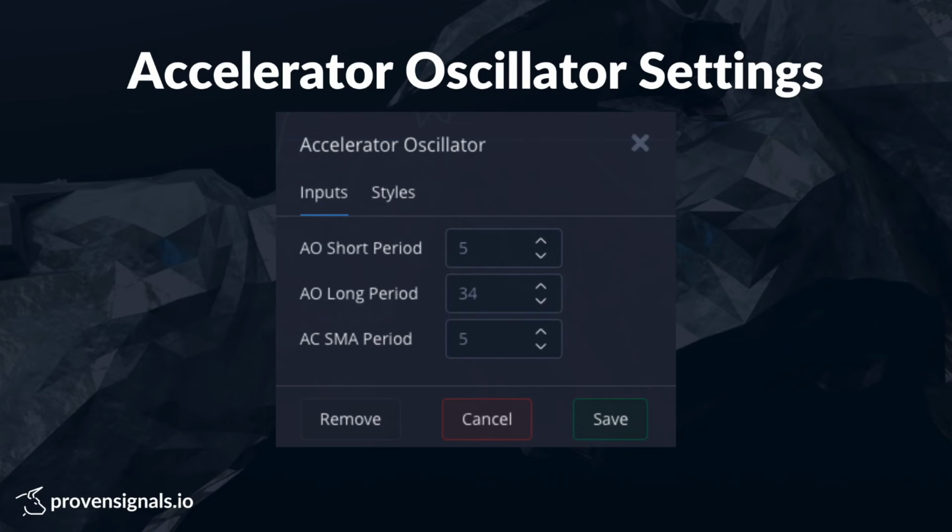The best Accelerator Oscillator settings are short period set to 5, long period set to 34, and SMA simple moving average period set to 5.